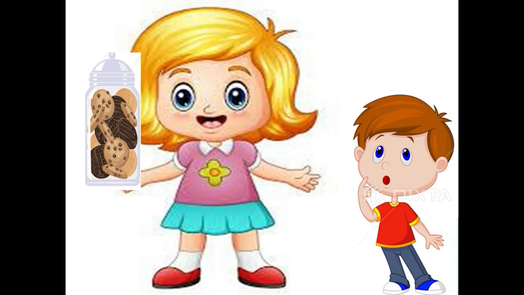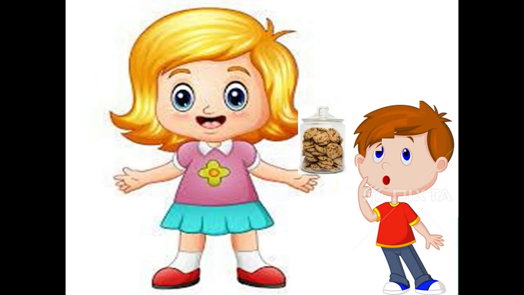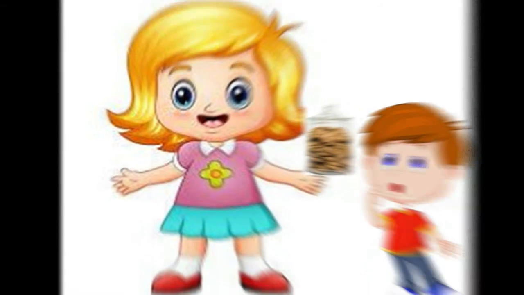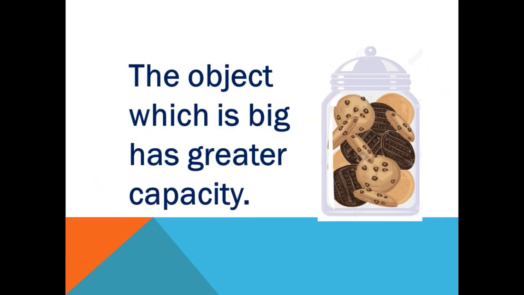So the big jar will have the greatest capacity, and the jar which is small will contain only a little amount of cookies. So the small jar has the least capacity.